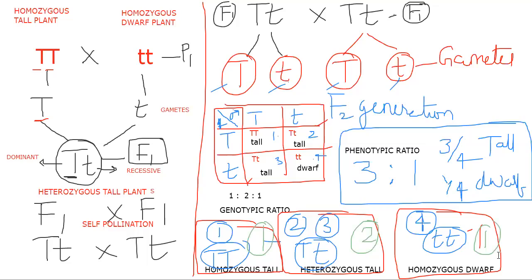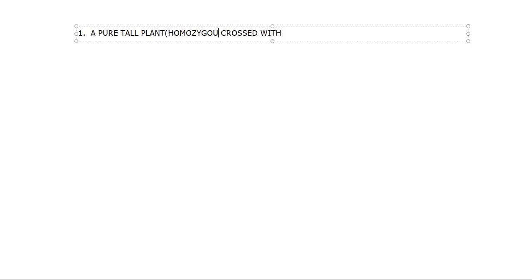Okay, so this is the full page of the monohybrid cross, what we did. Let me say once again what we did exactly. Number one, a pure tall plant is crossed with a pure dwarf plant. Pure tall plant means homozygous tall. I am doing the theoretical portion here: a pure tall plant crossed with a pure dwarf plant, that means homozygous dwarf.